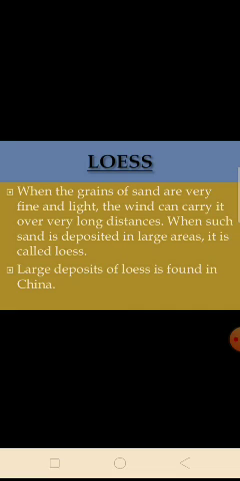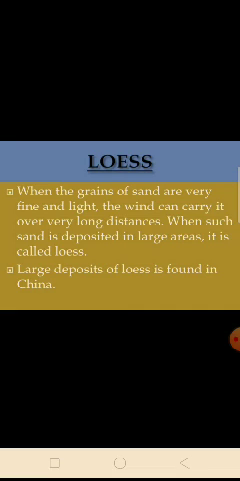Next one is sea waves. Sea waves form the sea cave, sea arches, sea cliff, sea stacks, and the last one is the sea beaches.